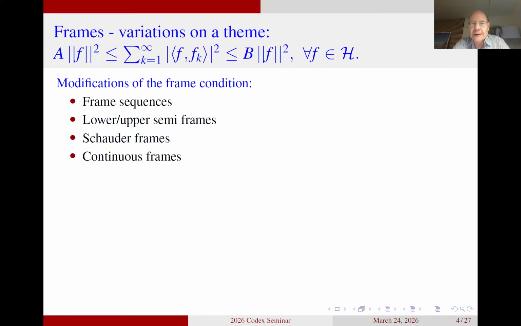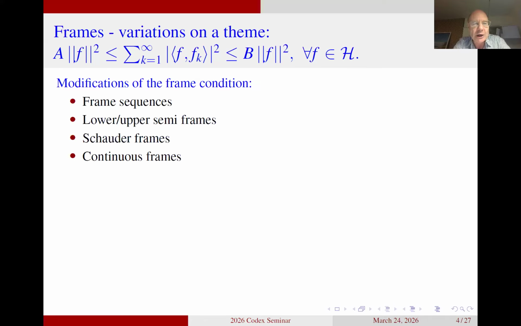You can also consider the case where you have the upper frame condition satisfied, but not the lower one. From the point of view of frame theory, this is not very interesting because if you just have the upper bound satisfied, but not the lower one, you might not have a complete family of elements in your vector space. That means you might not get any expansions of the elements in your space. And it's clear, an example of just having the upper bound satisfied would be that all the elements Fk are just the zero vector. So it's clear you don't get anything out of the upper bound by itself.